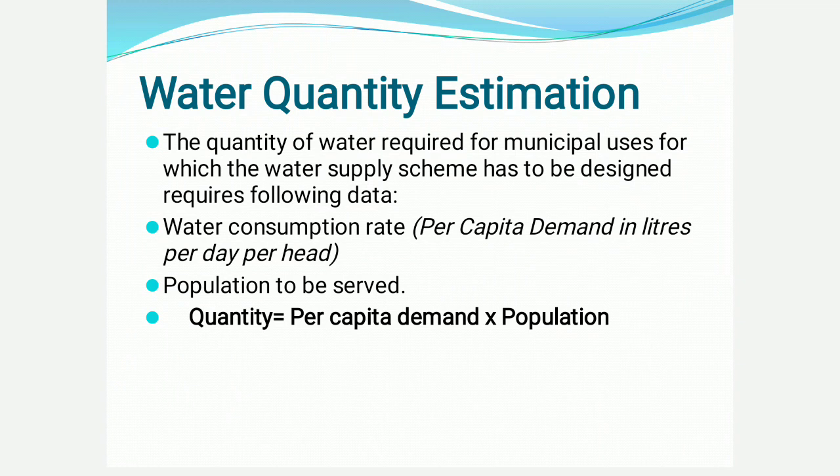Next, we are coming to the main part of water quantity estimation. That is, we are going to find out how many liters of water are to be supplied for a municipality. The quantity can be arrived at by multiplying per capita water demand with population. You can see the last line: quantity is equal to per capita demand multiplied by population. So we will see per capita demand and the population one by one.